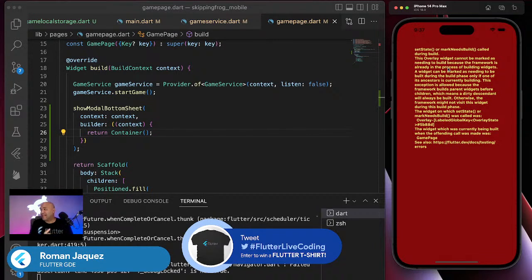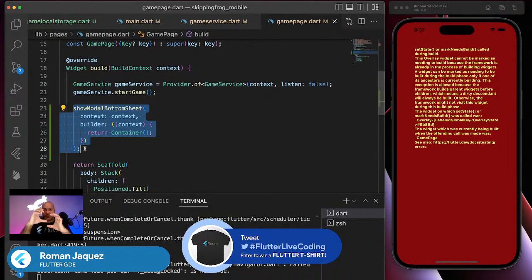Yeah, exactly. You can definitely get into those nasty errors with the draggable, scrollable sheet if you don't implement it correctly. One way that you can do it, I'm going to show you. With show modal bottom sheet, you can trick the system into knowing that it's not building. Immediately after the build method, you can post a frame, and in that post frame callback, you can then execute the modal bottom sheet.